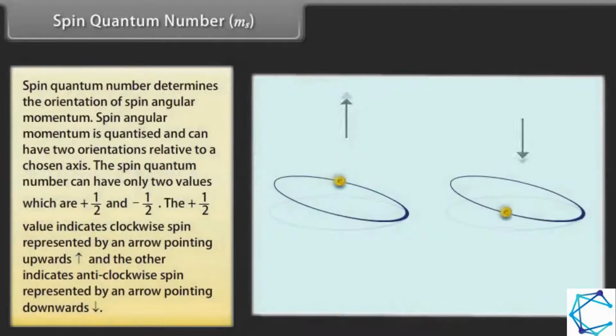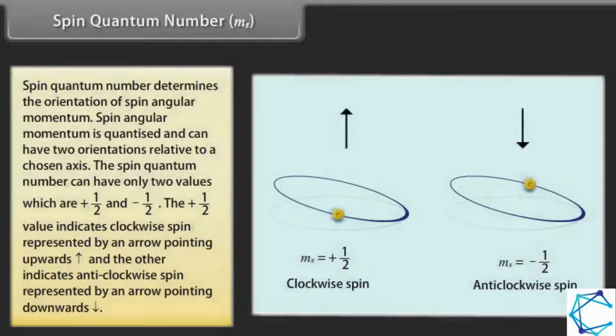Spin quantum number, Ms. Spin quantum number determines the orientation of spin angular momentum. Spin angular momentum is quantized and can have two orientations relative to a chosen axis. This spin quantum number can have only two values, which are plus half and minus half. The plus half value indicates clockwise spin, represented by an arrow pointing upwards, and the other indicates anti-clockwise spin, represented by an arrow pointing down.